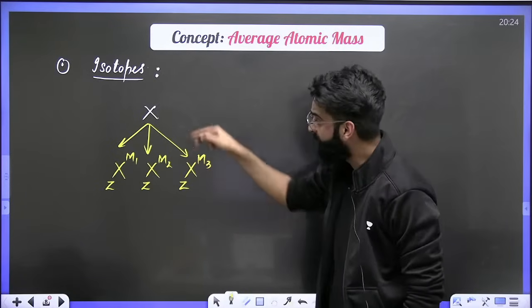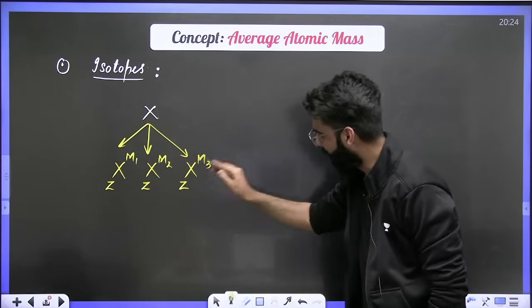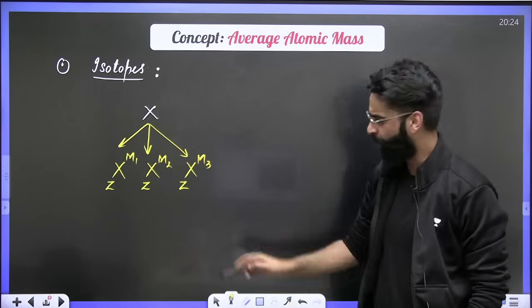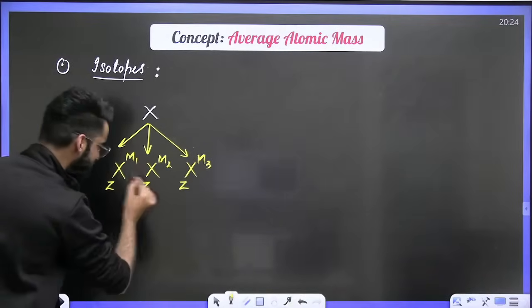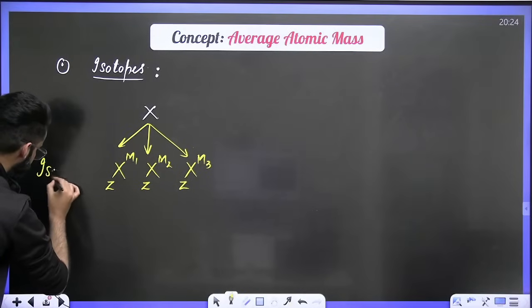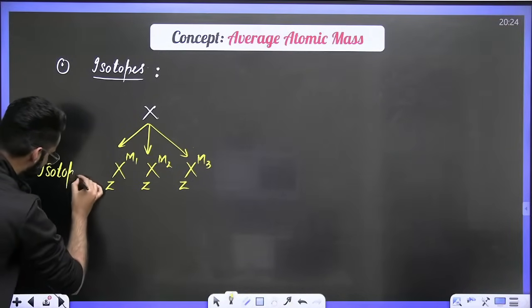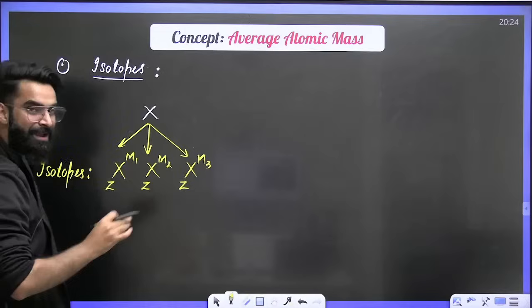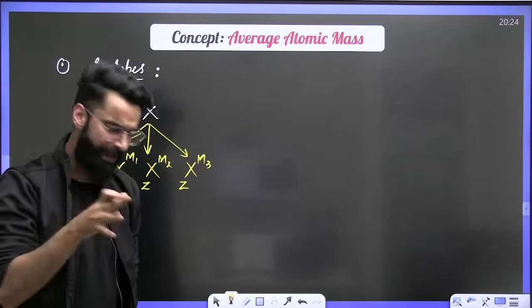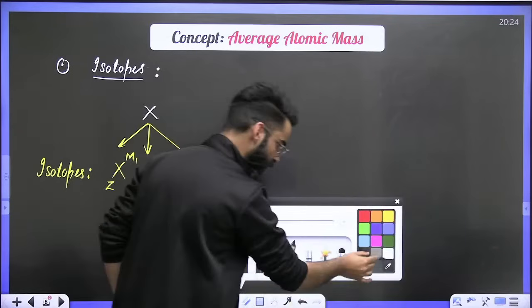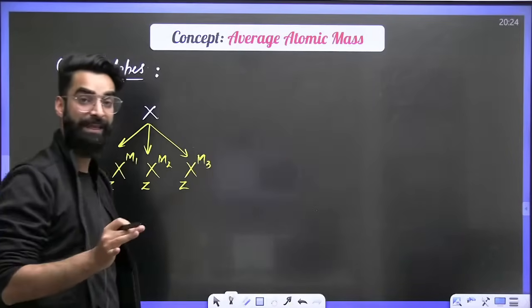Those atoms of the same element which have the same atomic number but different mass numbers, we call these atoms isotopes. Basically, these are the 3 isotopes of the element X. Remember, whenever you have an element which has isotopes, at that point of time,